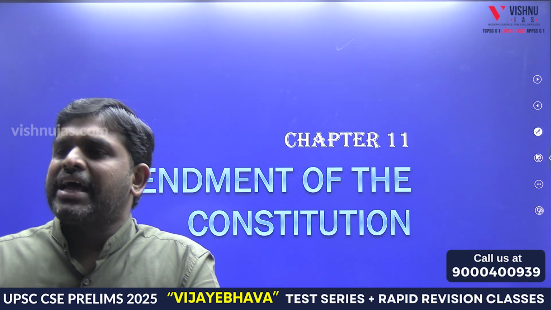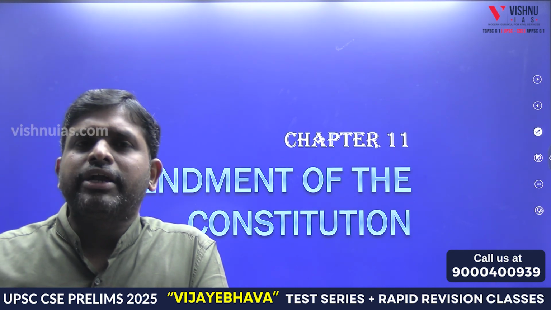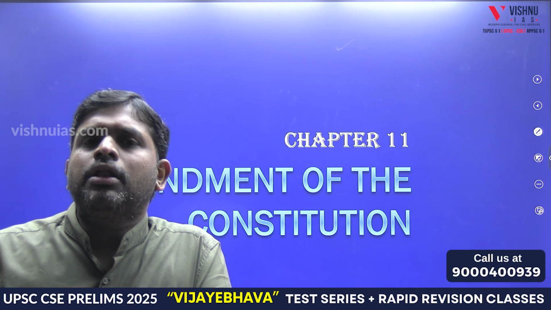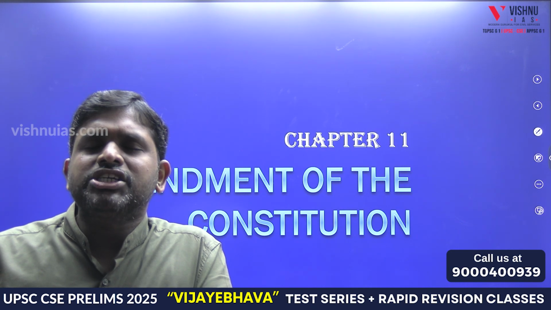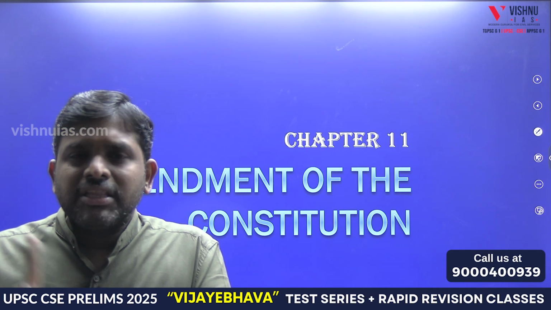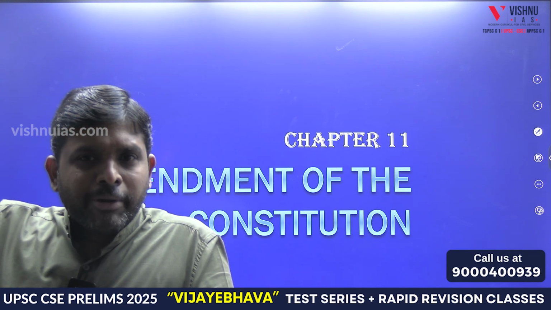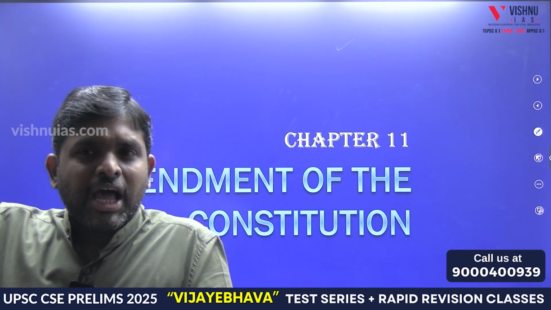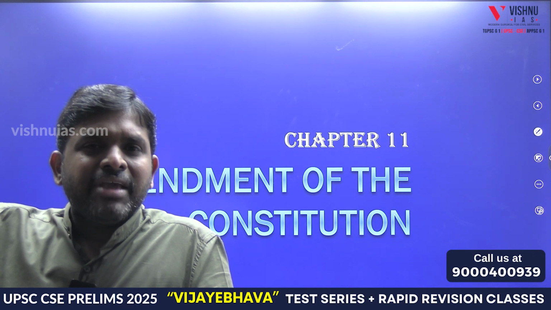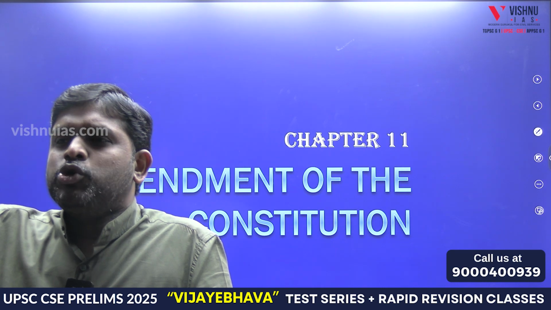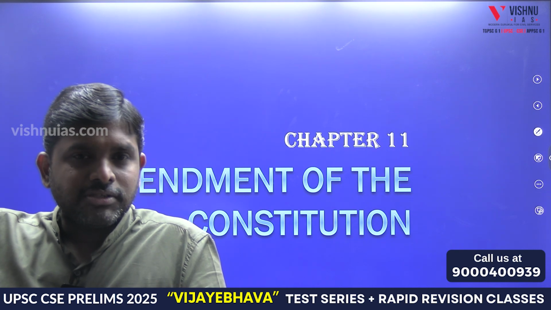Now, what is the mechanism, sir? First one is anyhow simple majority, we will leave it. Next is special majority. So what is the mechanism for constitutional amendment? Article 368 of the Constitution. According to Article 368, there is no prior recommendation of the President. First one, remember this. There is no prior recommendation of the President for a constitutional amendment bill. Second, a constitutional amendment bill can be introduced in either the Lok Sabha or Rajya Sabha, any house.